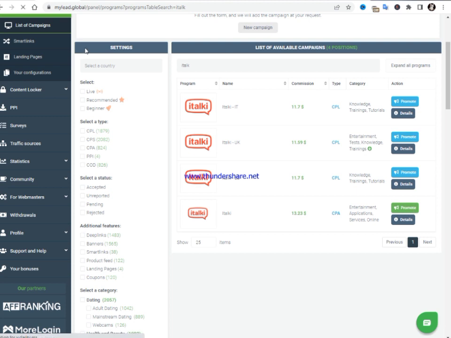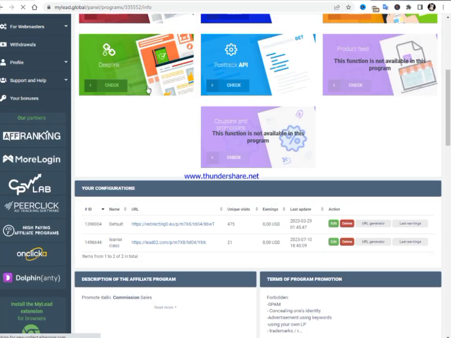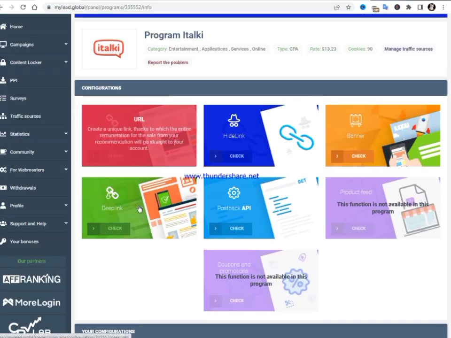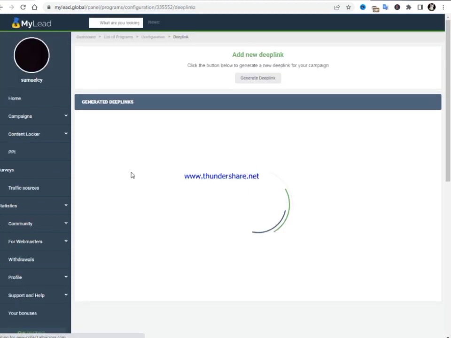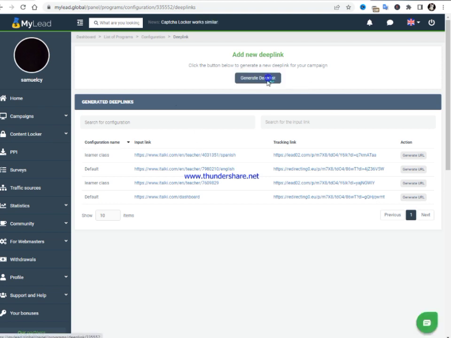I have to click on promote. I'm going to be using the Mylead deep link instead of our normal URL right here. So I come back here, click on this deep link, and the deep link is loading. You have to go to italki and get the link of the page you want people to be redirected to. The work of this deep link is to direct people immediately to a particular page of italki, so they can purchase whatever you want them to purchase. Let's say we come to this page. I copy the link, come back to Mylead, click on generate deep link here, and then add this deep link.